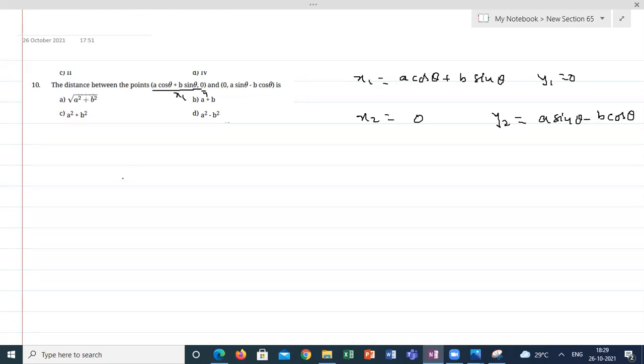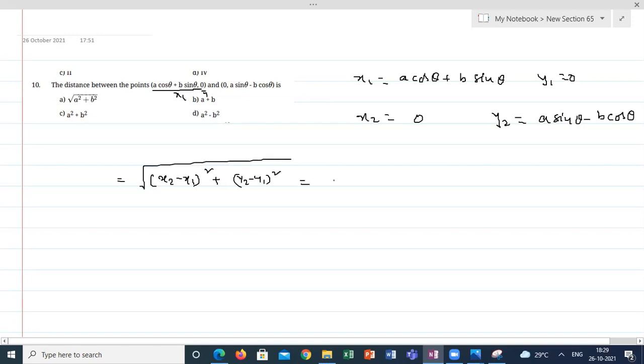So the distance formula is the square root of (x2 minus x1) whole square plus (y2 minus y1) whole square. This will be (0 minus a cos theta minus b sin theta) whole square plus (a sin theta minus b cos theta minus 0) whole square.